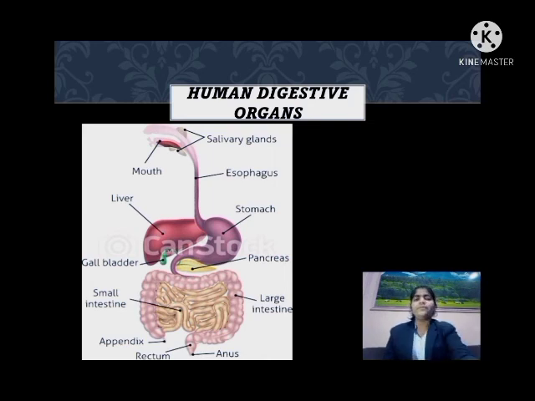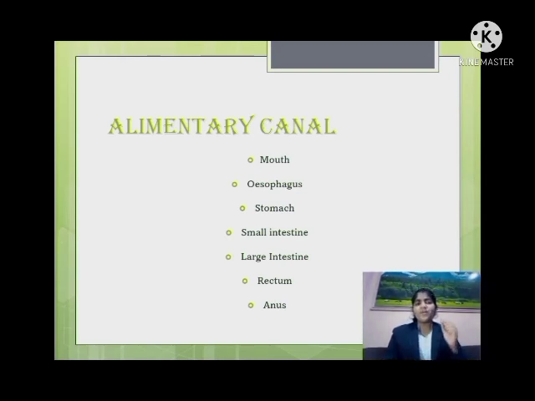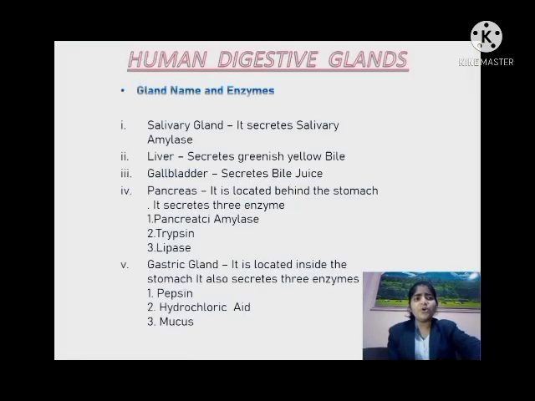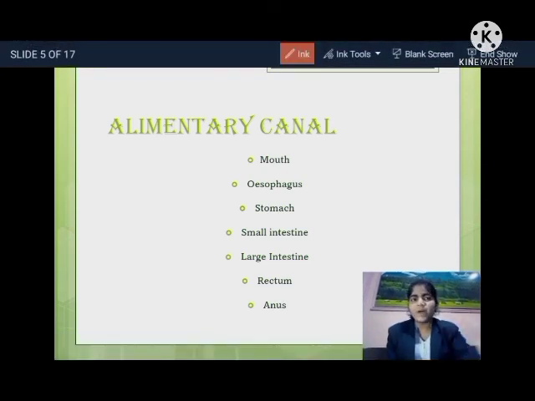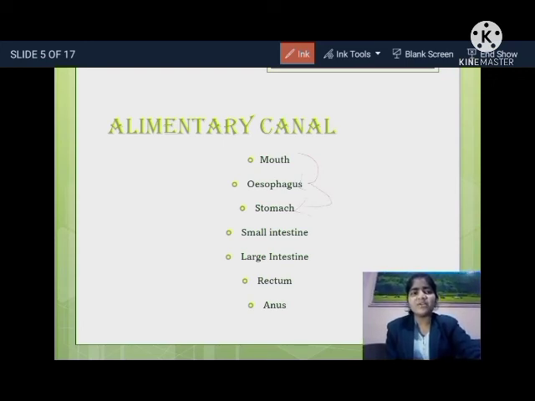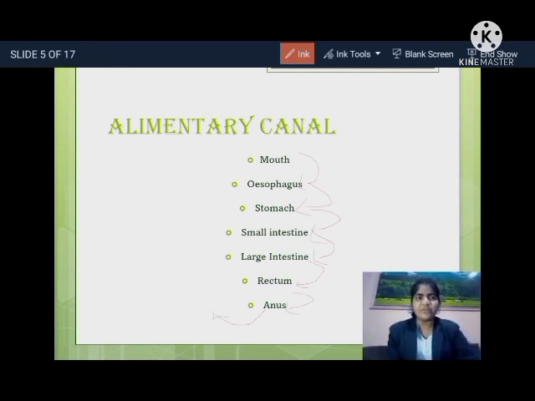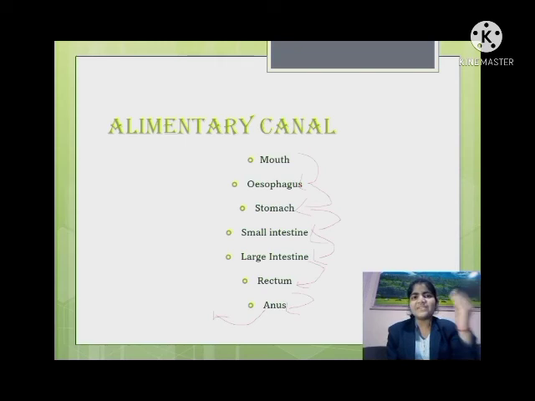So our food travels in a common path, and that common path through which our food passes is known as the alimentary canal. First we take in the food, then it comes into our mouth. From the mouth it goes to the esophagus. From the esophagus it goes to the stomach. From the stomach it goes to the small intestine. From the small intestine it goes to the large intestine. From the large intestine it goes to the rectum, and from the rectum it goes to the anus, and from the anus it releases our waste material. In this way our food is passed along the common way. It is also known as the alimentary canal.